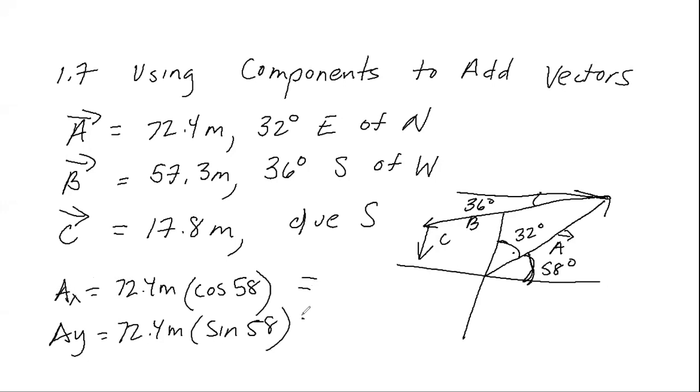Let's see what our values are here. On clear, 72.4 times cos 58 equals 39.95. And clear, 72.4 times sine of 58 is going to equal 61.39.